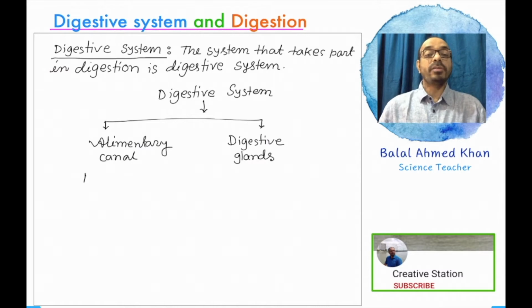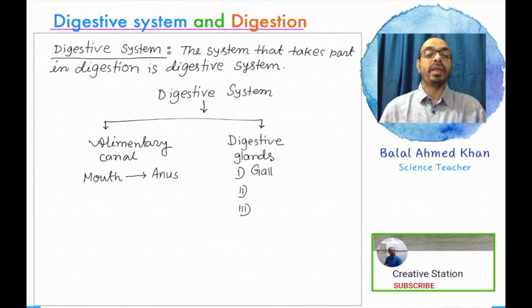The digestive system also can be divided into two groups on the basis of mechanical and chemical structure. Mechanical means all the parts of the alimentary canal, and chemical means different types of biochemical substances that are produced from the digestive glands.